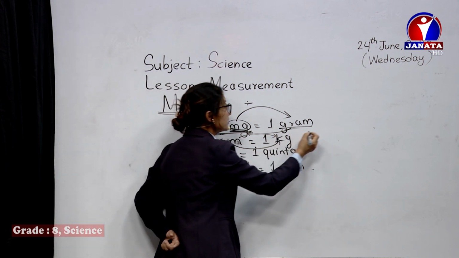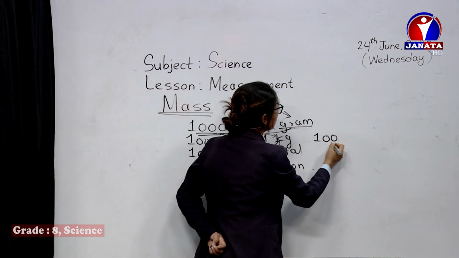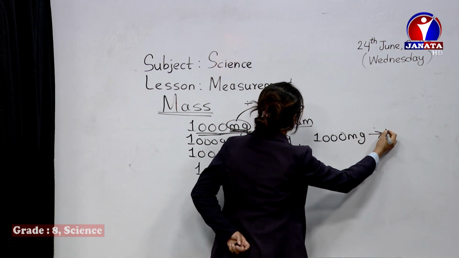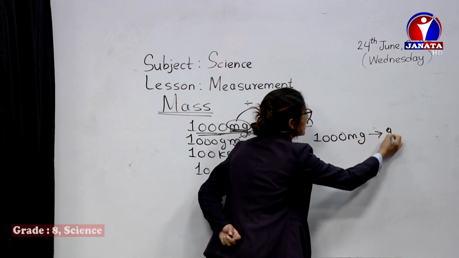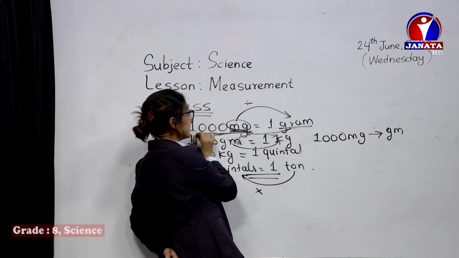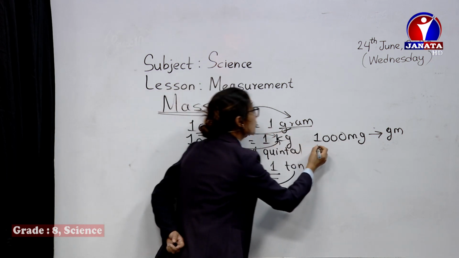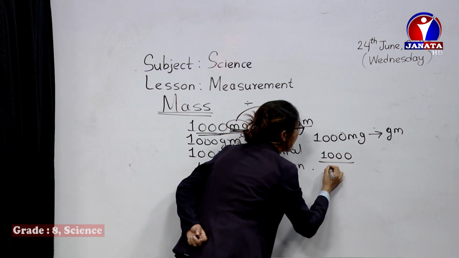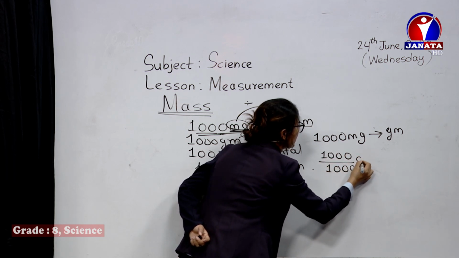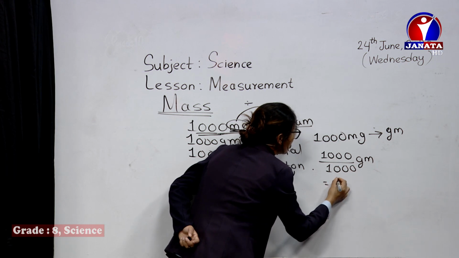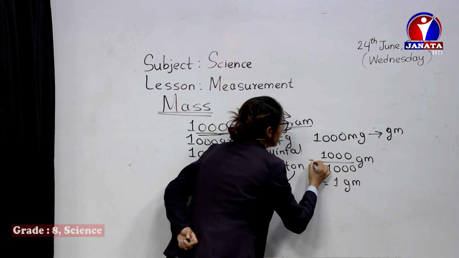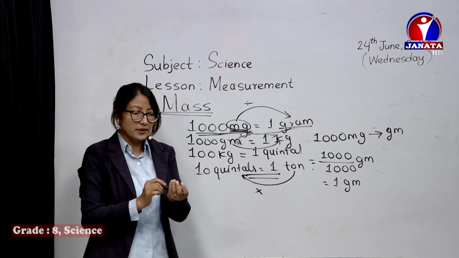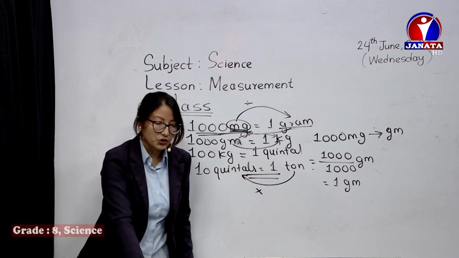For example, if it's 1000 milligram and you have to change this into gram, the standard relation is this one, so we divide 1000 by 1000, and now it's changed into 1 gram. These conversions I think you have already learned in previous classes also. So this is related to mass.